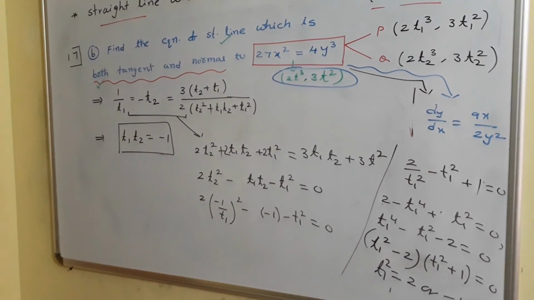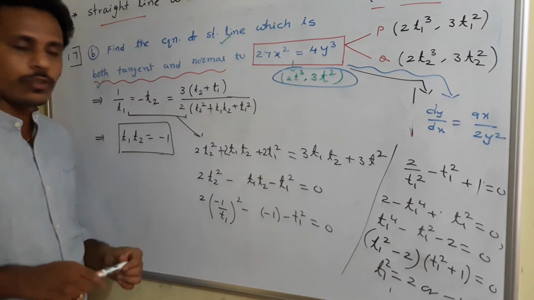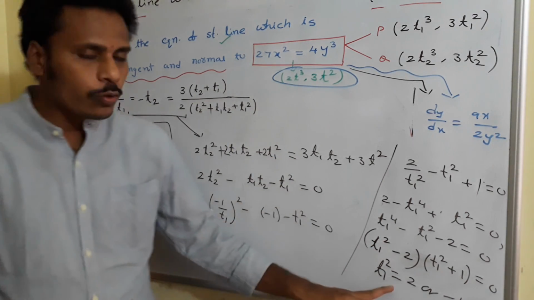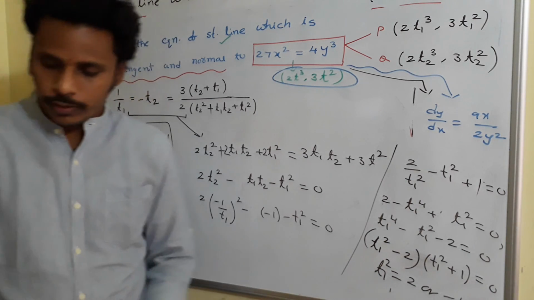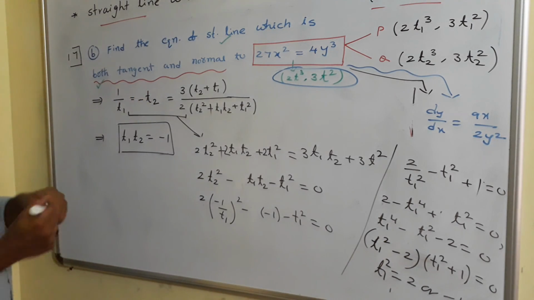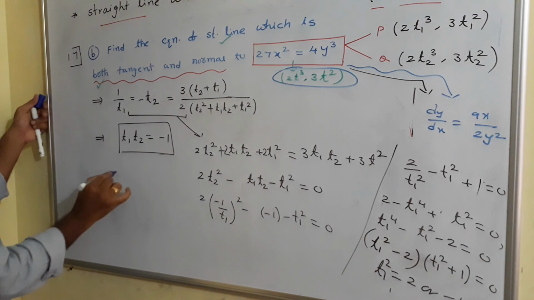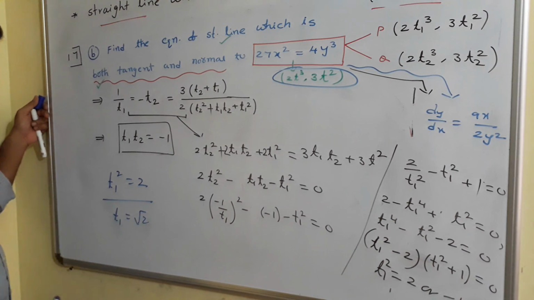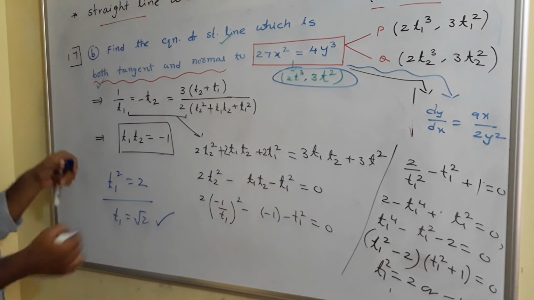Again with a small correction, okay? Since a cube minus b cube is a minus b into a square plus ab plus b square, we need to use plus sign here. And then if you simplify, as I mentioned, at the end you will get t1 square as 2 or minus 1. Since t1 square is 2 or minus 1, we need to conclude that t1 square is equals to 2. Since t1 square is equals to 2, you just consider t1 is equals to root 2 or minus root 2. For some time, you just say it as root 2.